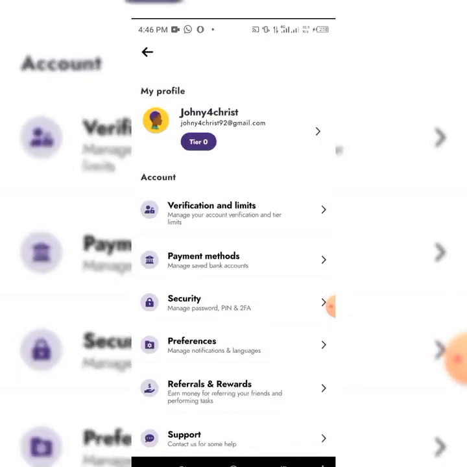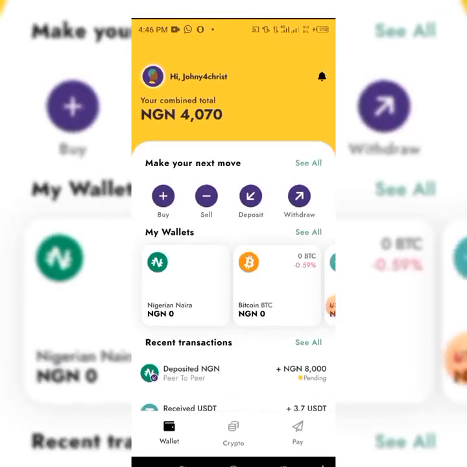Please, when you are registering, note everything you are putting down. Don't come back and say you are having problem with your PIN. Please note everything, because this is what you are going to be using to do transactions. You can send your dollar to this place, you can sell it from this place, you can buy dollar from this place. So easy. They call it Yellow Card.